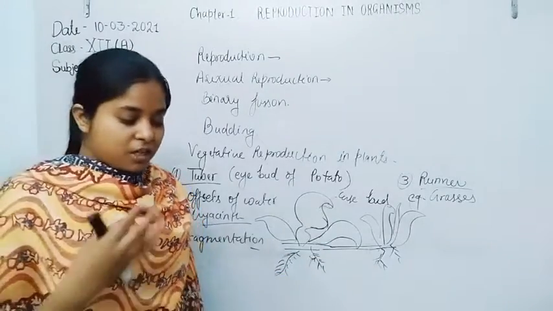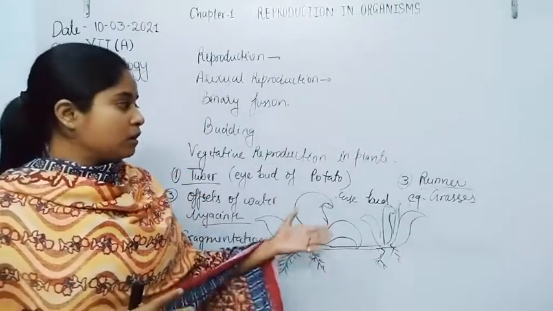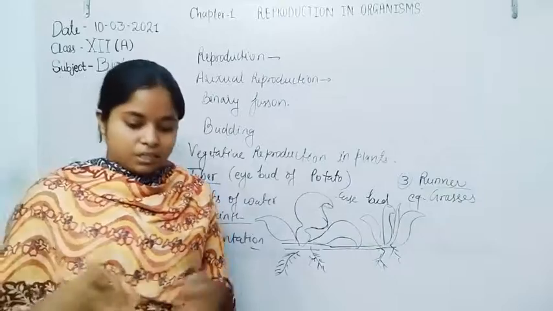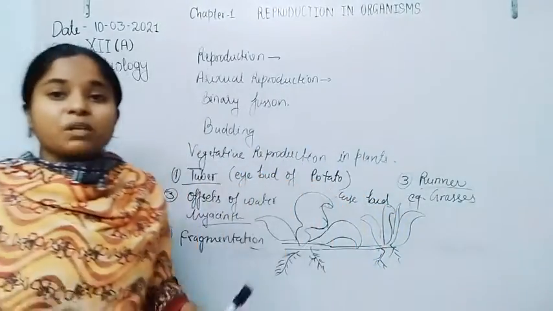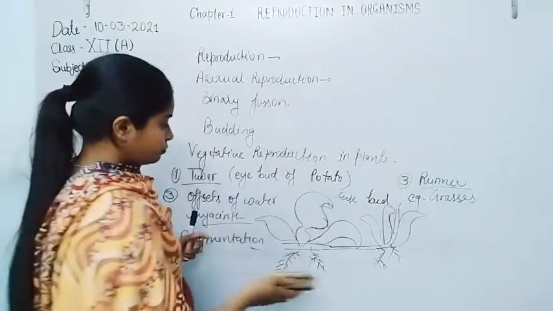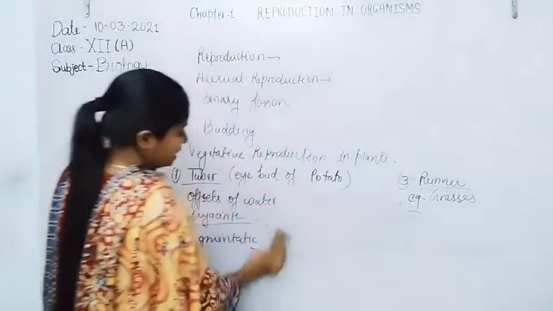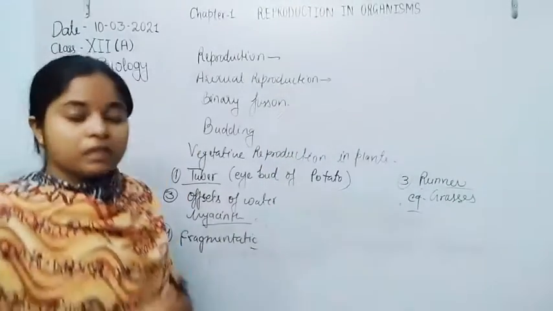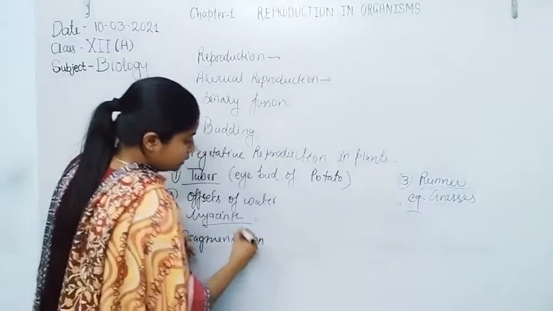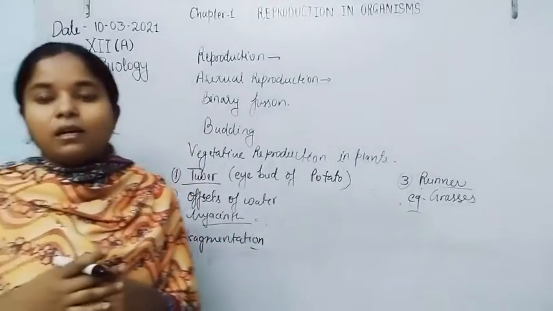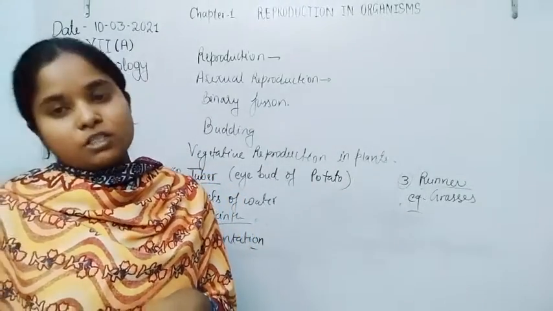As in case of fungi, what happens with the fungi? In the fungi, the whole body is formed by the mycelium or hyphae. We will discuss plants too, but some of the algae are able to give rise to young ones by the fragmentation process.